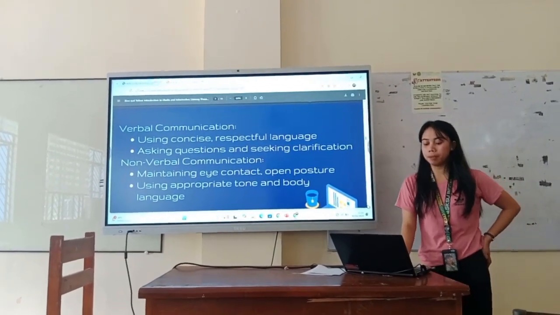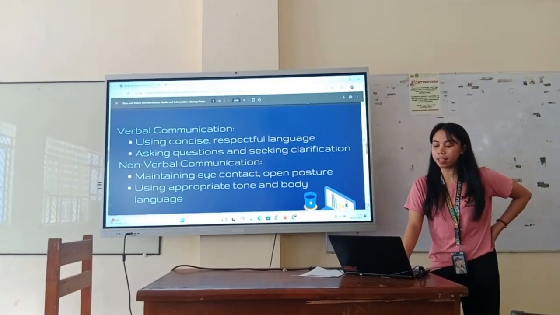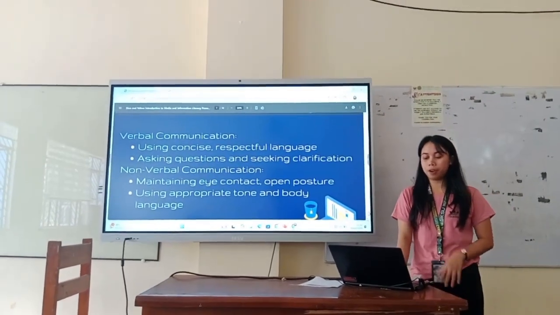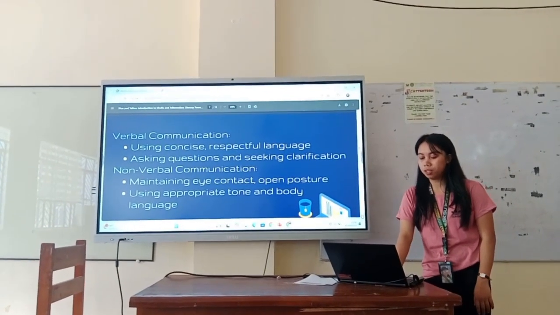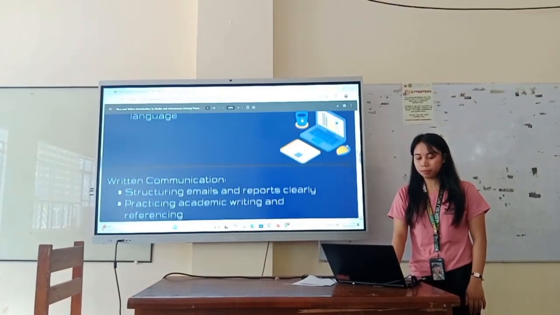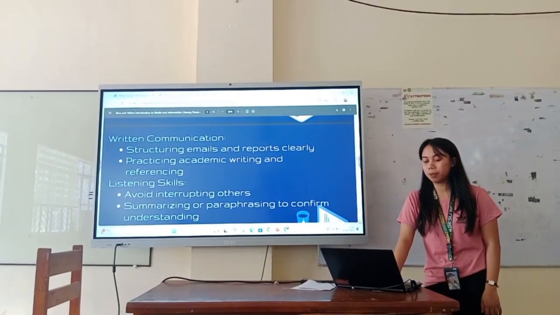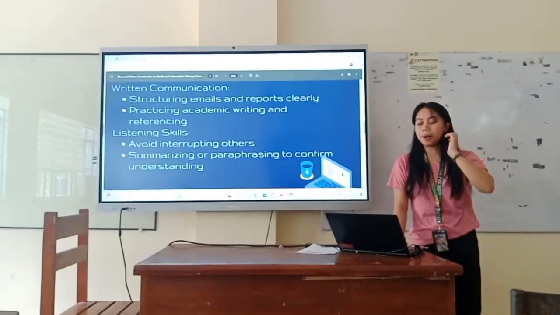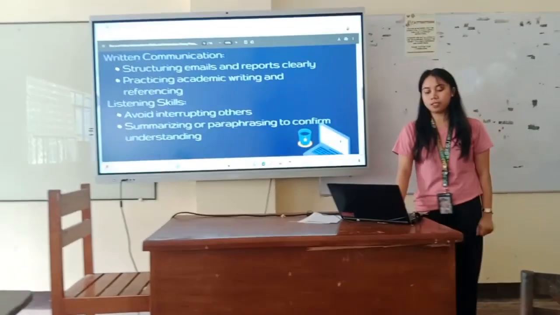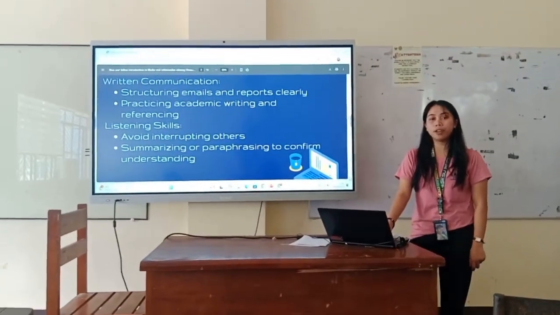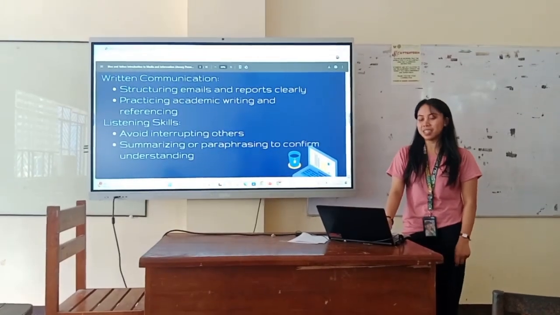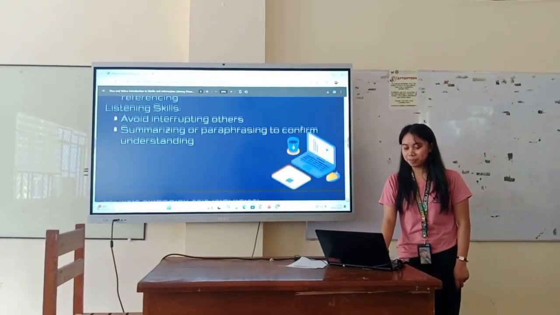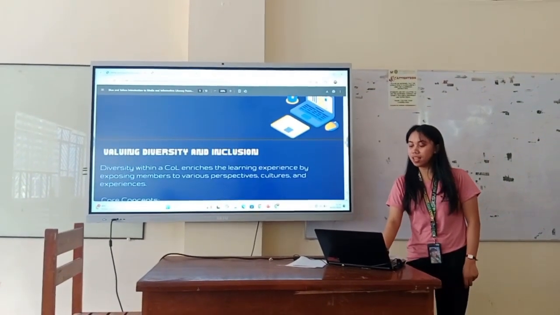Pag non-verbal naman, you have to maintain eye contact, open posture, and use an appropriate tone and body language. Sa written communication naman, pumapasok ang structuring emails and reports clearly, practicing academic writing and referencing. Sa listening skills naman, avoid interrupting others and summarize or paraphrase to confirm understanding. So, yun lang ang aking part.